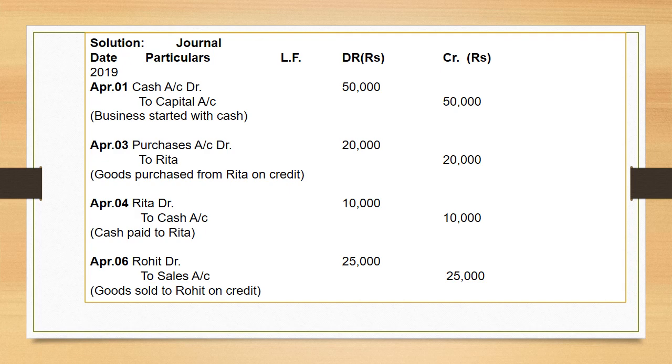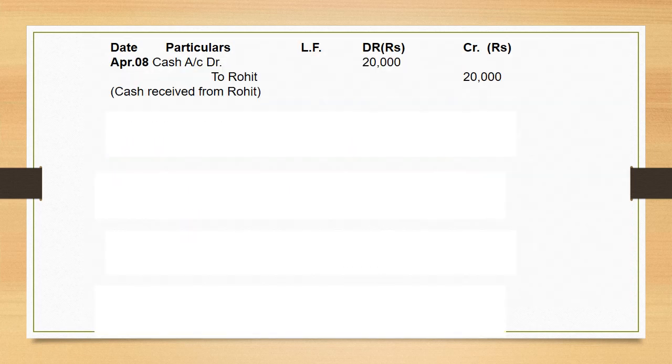Now next entry is for cash received from Rohit. When we receive cash from Rohit, entry is cash account debit to Rohit's account. Since we are receiving cash, और जब cash आता है तो वो debit होता है, and the person who's paying that cash must be credited.